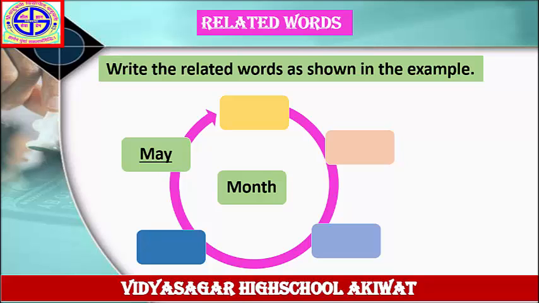May, June, July, August, September, October, November, December, January, February, March, April. First, draw this wave diagram in your notebook. Write down the word month in the center of this wave diagram. After that, write down names of the month in your notebook. Solve this example.